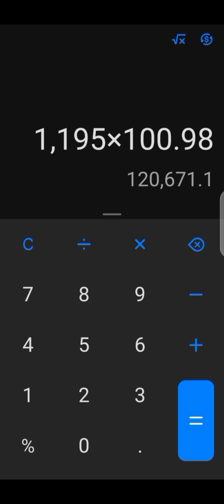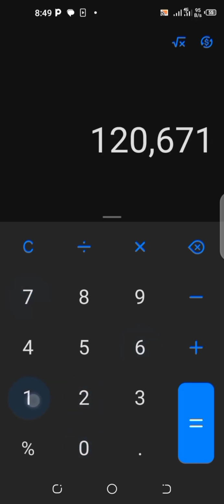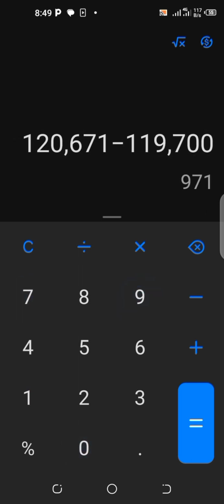Now we are going to minus our startup capital from it. Our startup capital was 119,700 naira. So we are left with a potential profit of 971 naira.